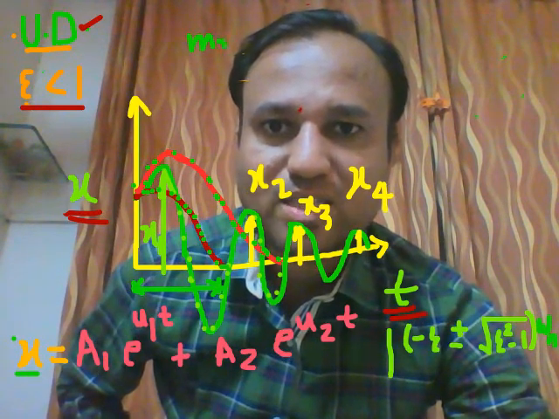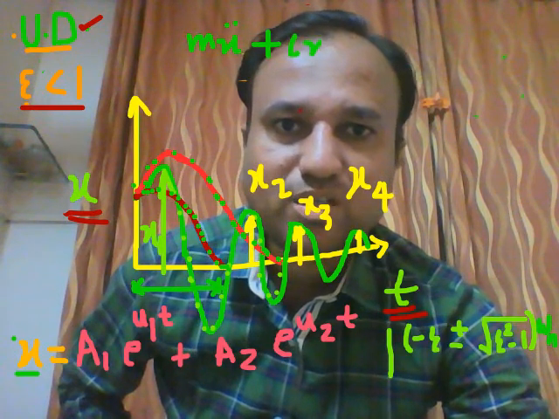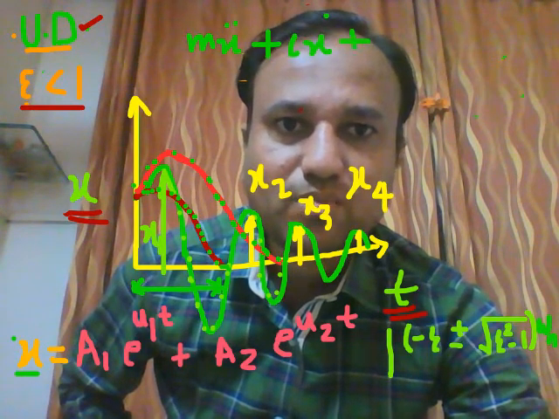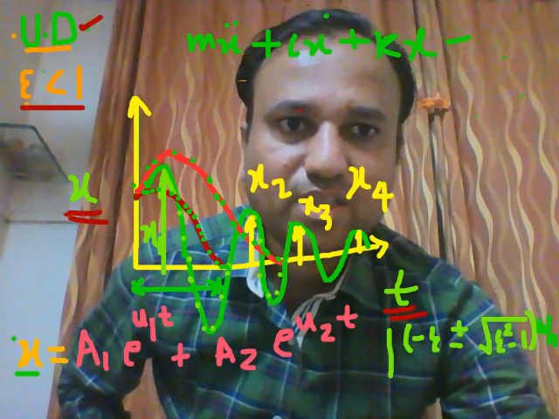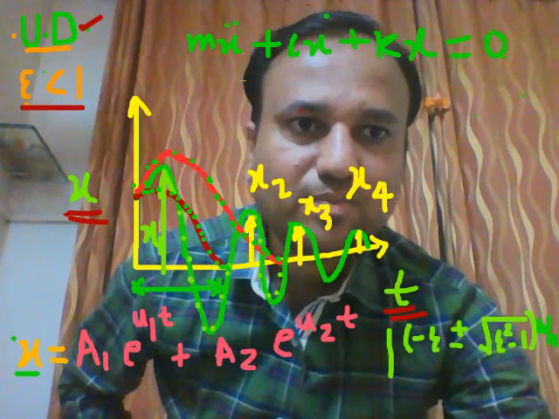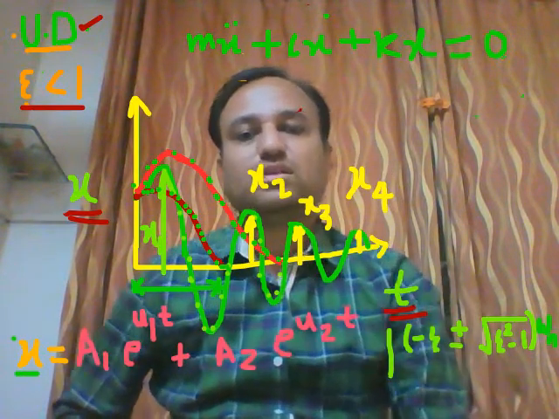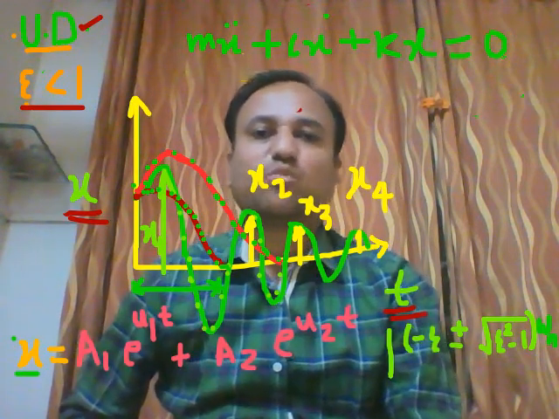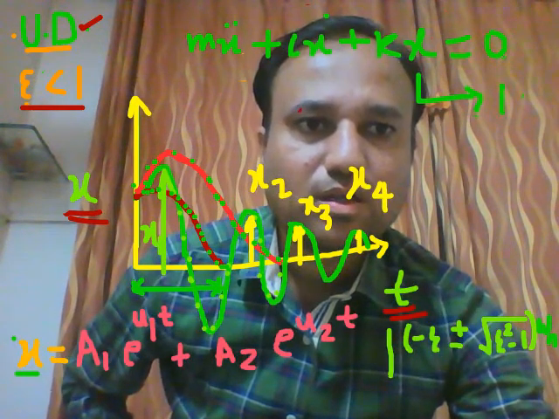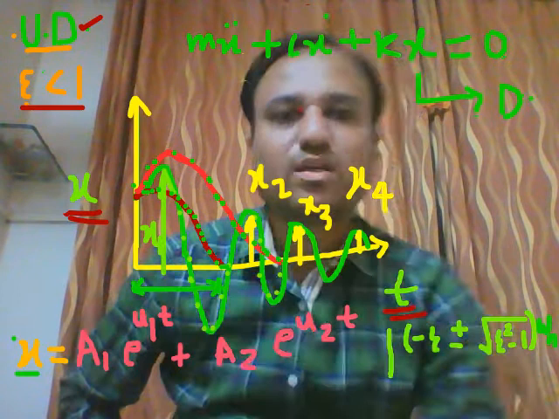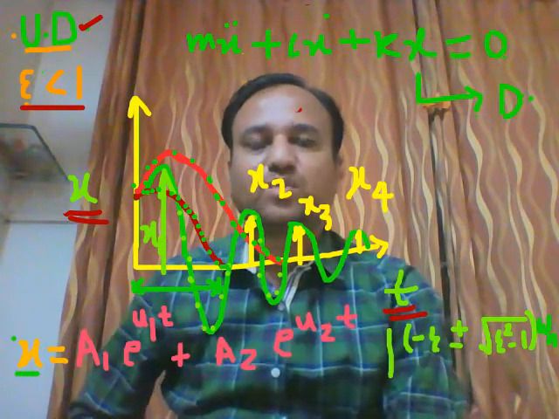See, m x double dot plus c x dot plus k x is equal to 0. This is the system equation or equation of motion for damped free vibration.